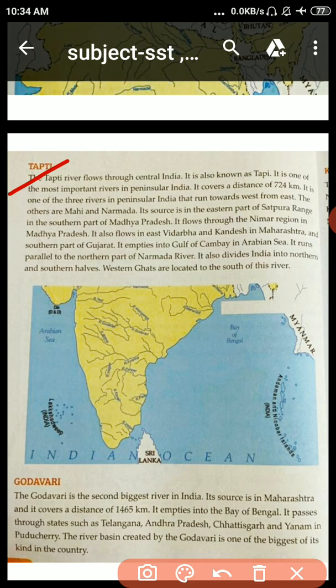Its source is in the eastern part of Satpura range in the southern part of Madhya Pradesh. Satpura का eastern part इसका source है, in the southern part of Madhya Pradesh. It flows through the Nimar region in Madhya Pradesh. It also flows in east Vidarbha and Khandesh in Maharashtra. In Maharashtra, जो महाराष्ट्र में है, it flows in east Vidarbha and खानदेश इन महाराष्ट्र.